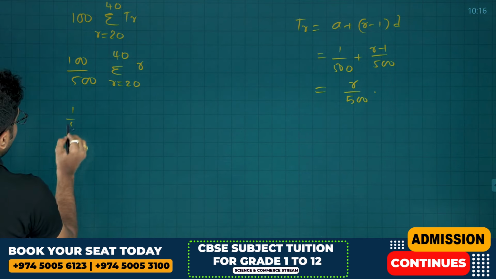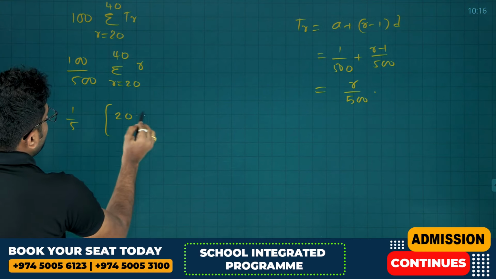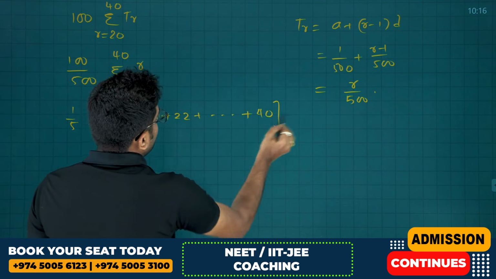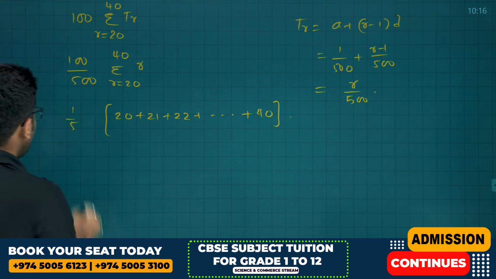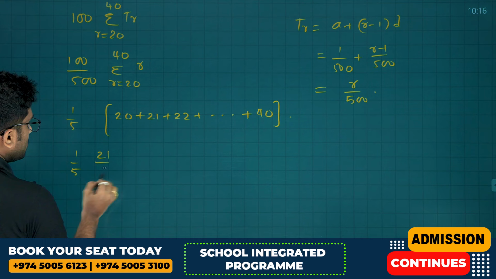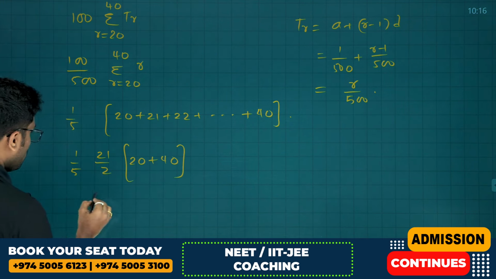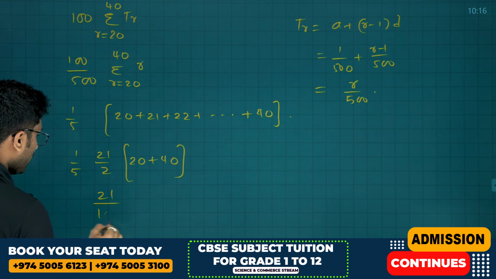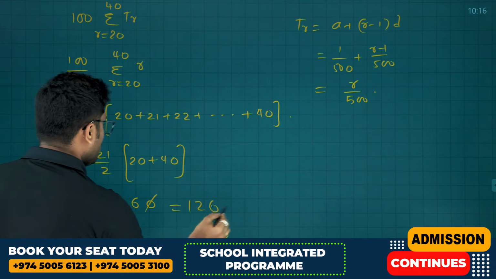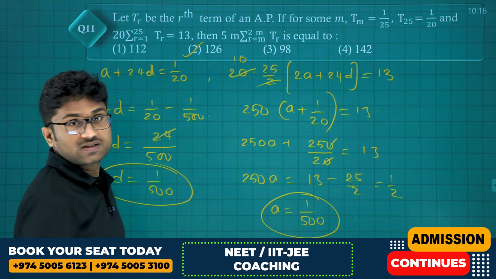So 1 by 5 times sigma r is directly 20 plus 21 plus 22 and so on till 40. So clearly this is again an AP. How many terms? N by 2, 21 terms by 2 into a plus l, 20 plus 40, which is 60. So 21 by 5, 2 fives are 10, into 60. 21 sixes, which is 126, is the answer, friends. Answer is option 2, 126.